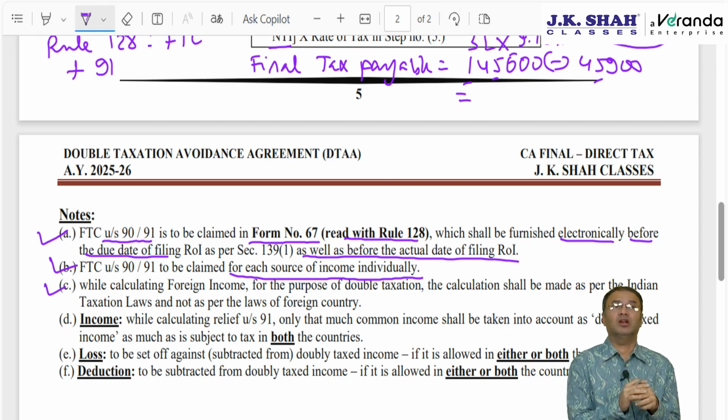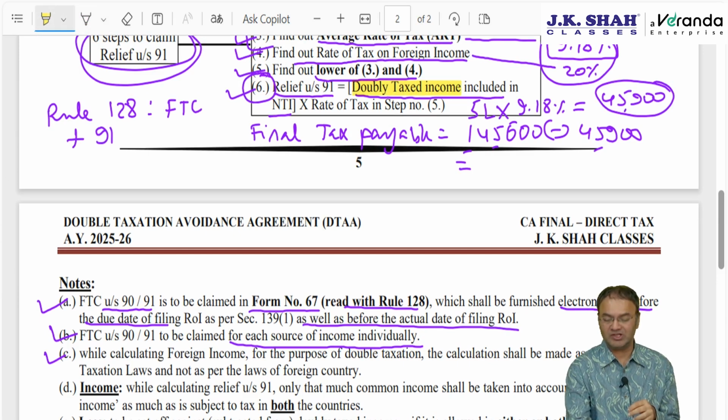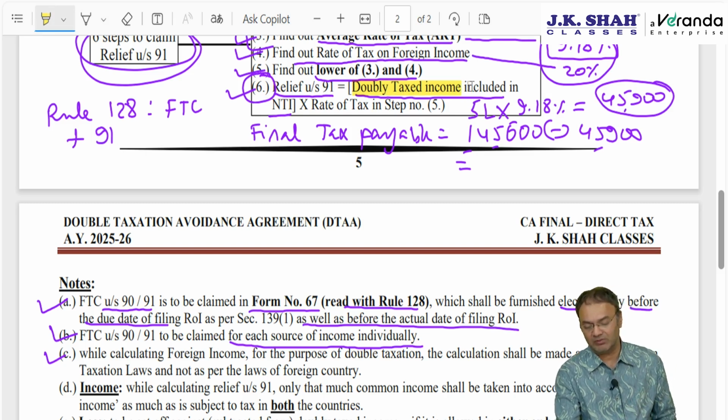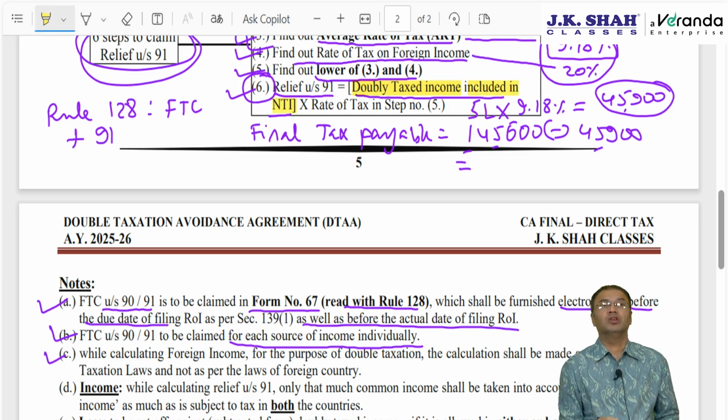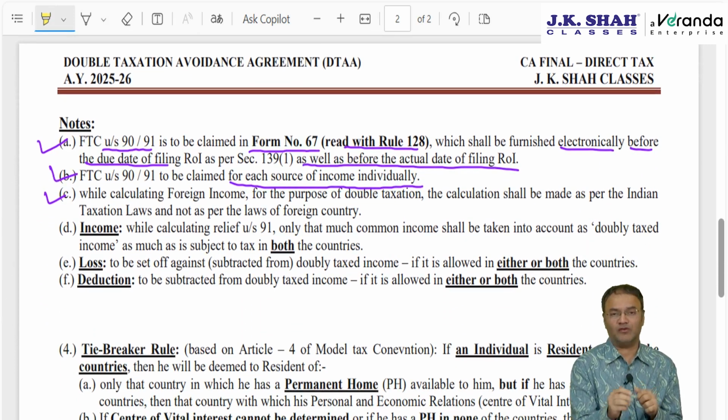while calculating doubly taxed income included in NTI, last step, step number 6. If you read the language, it doesn't say just doubly taxed income, it says doubly taxed income included in NTI. So it should be doubly taxed, plus it should be included in NTI. What do you mean by doubly taxed? When you are computing foreign income, step number 1, understand very carefully, you should be applying Indian taxation law while calculating doubly taxed income or foreign income.